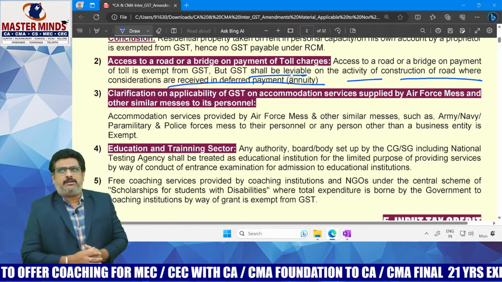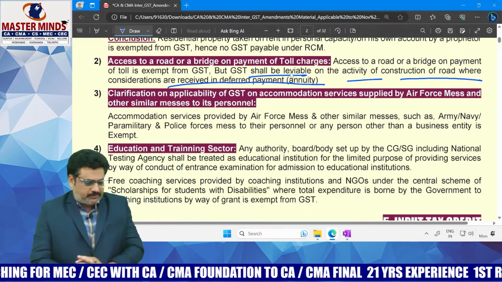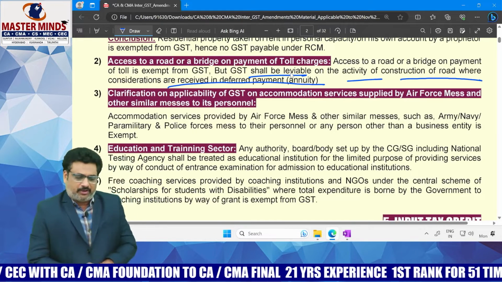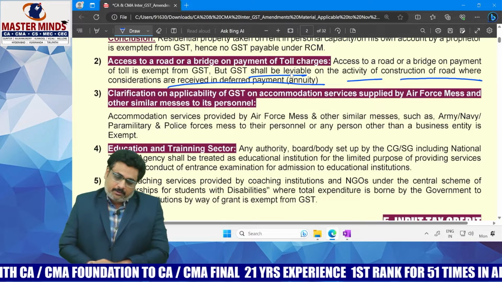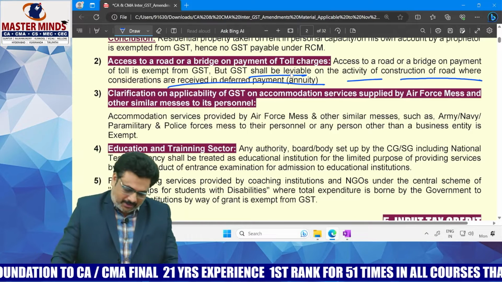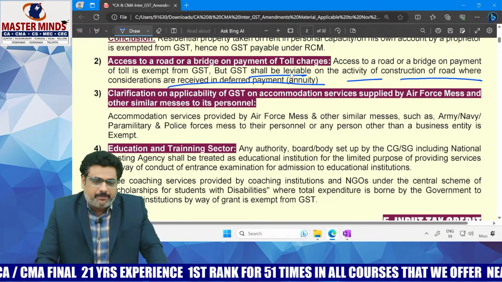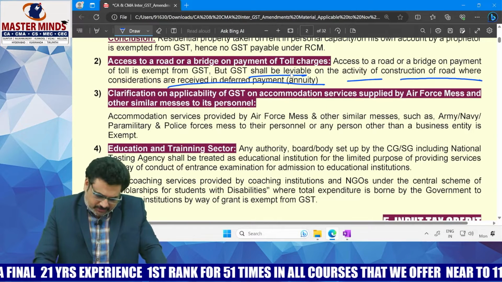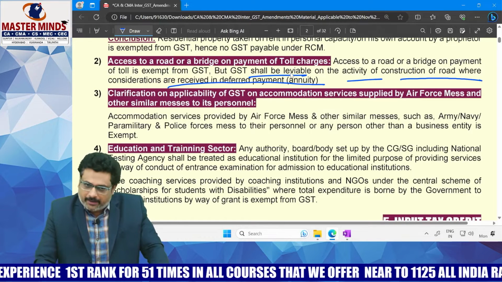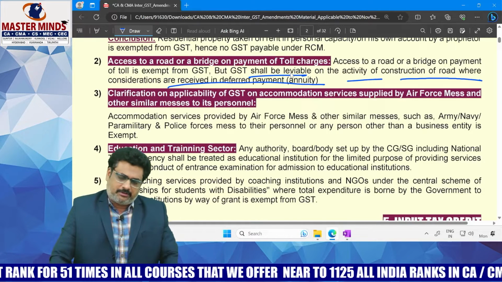The CBIC circular clarified that previously any payments made by the government for the construction of the road are not exempt. But as per a court decision that happened later on, I think it happened in Karnataka, annuity paid to the construction company is basically instead of the toll gate charges. Hence, they are covered under the exemption notification. Therefore, on the annuity also, we are not liable to pay any GST. This is the court judgment.